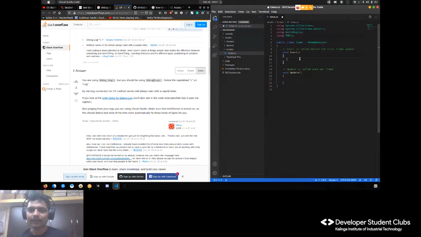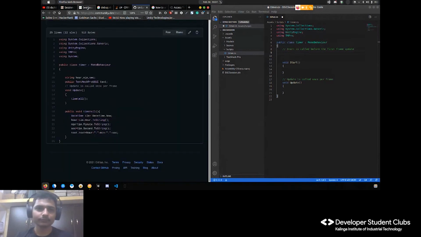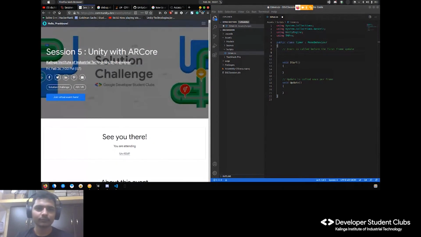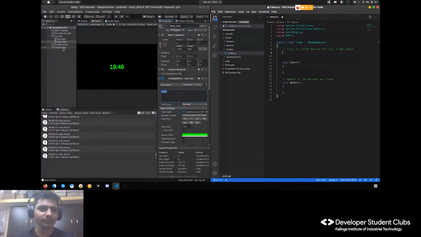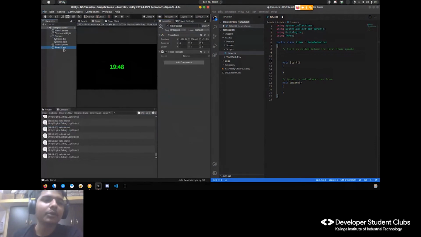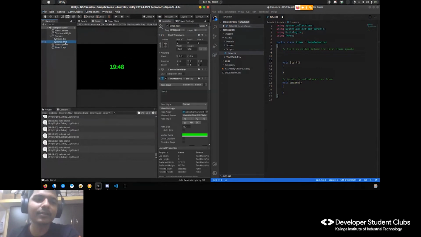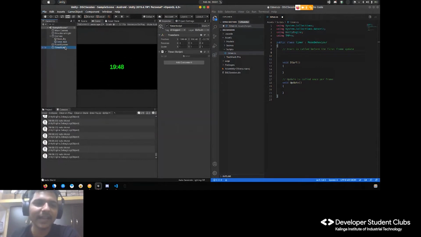So now what I want you to understand is, see my script on this game object, timer script, and I want to access the components of another game object, that is timer text.